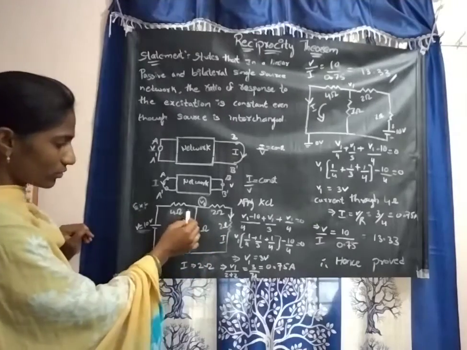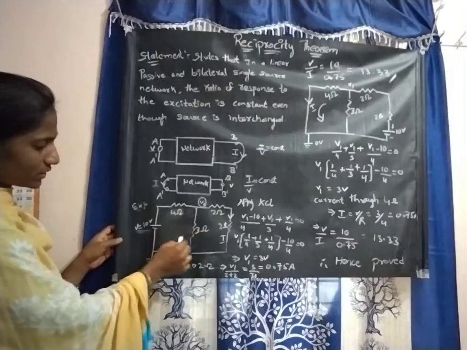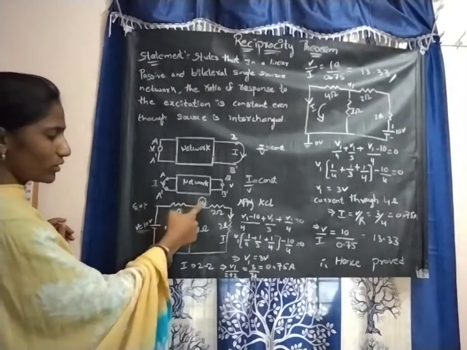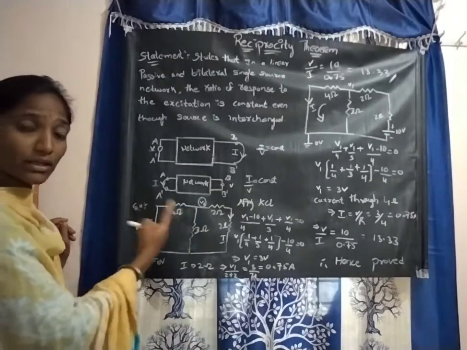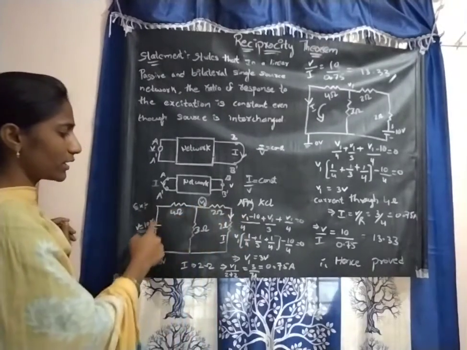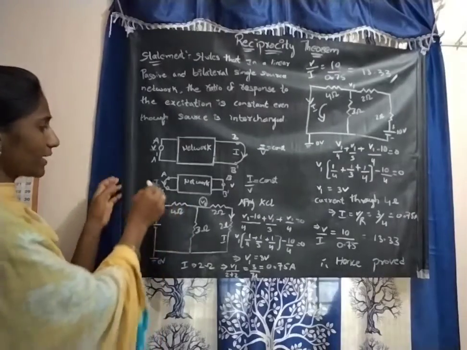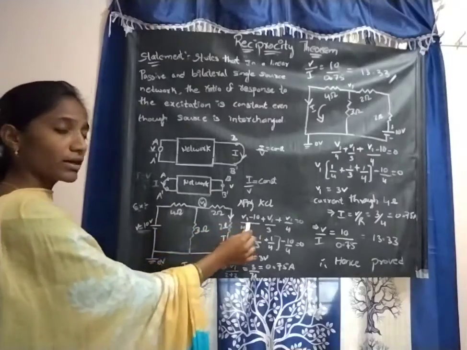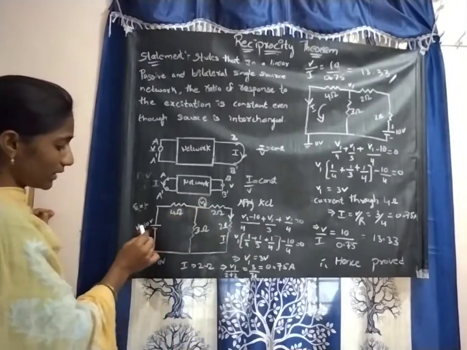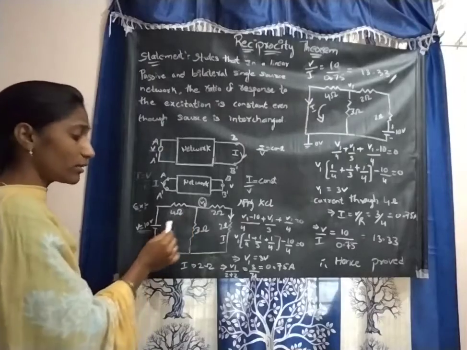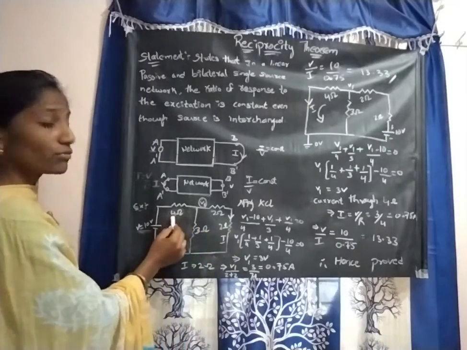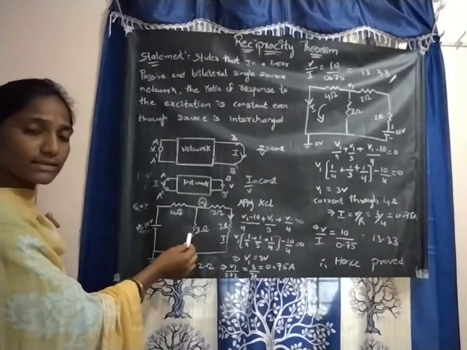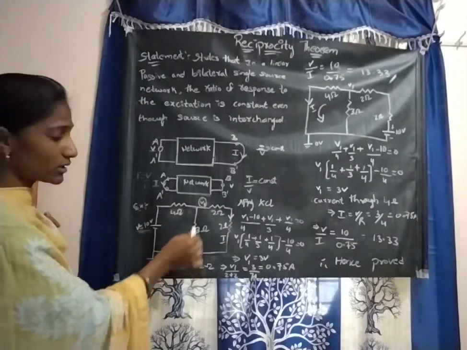Now see, in this node, V1 is the voltage and 10 is the source voltage. Subtract the voltages: V1 minus 10 divided by the resistance 4, plus V1 by 3, where only the resistance is present and no voltage is present in this node.